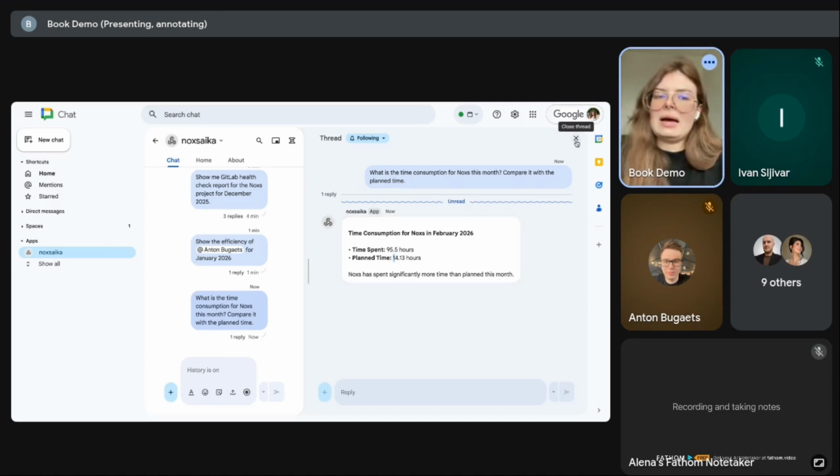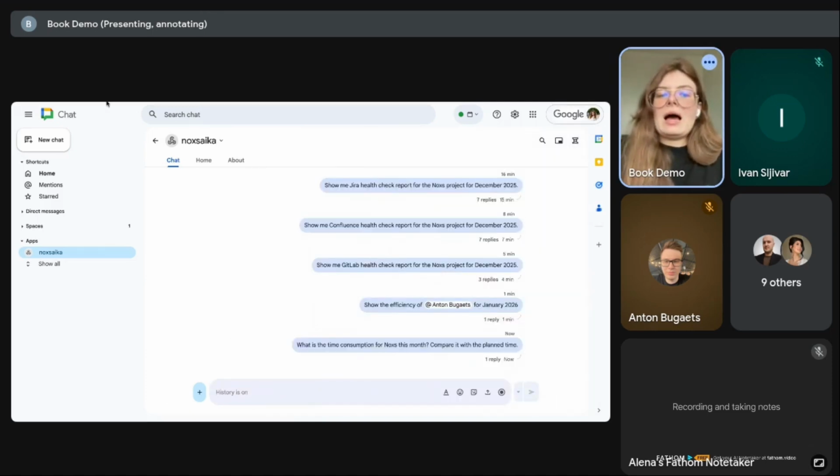And what's next and important, I would like to show you how Noxs can control project execution predictively to prevent potential risk.